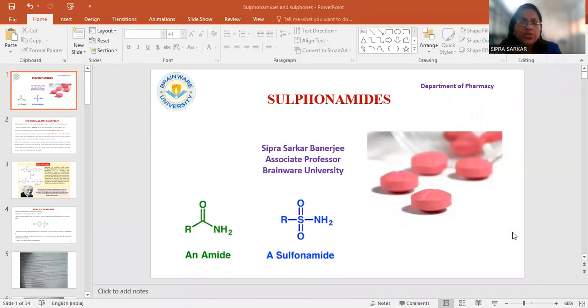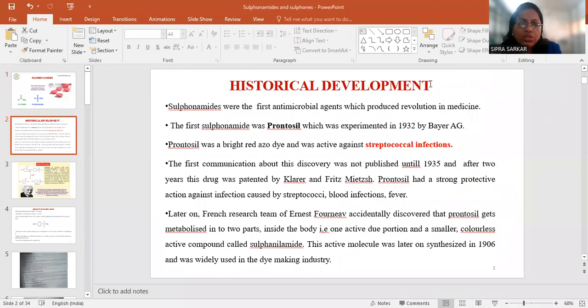Good morning, students. Today we will be starting sulfonamides, which comes under PP 601 Medicinal Chemistry, 6th semester. Sulfonamide is an important drug containing an amide group joined with SO2NH2. These are very important drugs for antibacterial activity. Sulfonamides played a crucial role in ancient times, and they were the first antibacterial agents which produced a revolution in medicine.